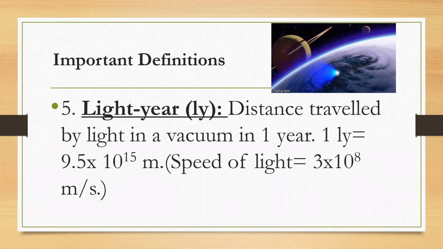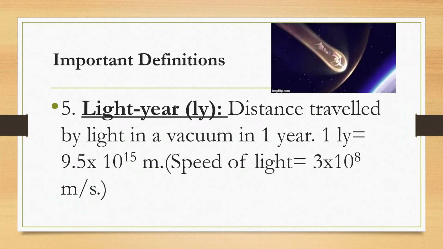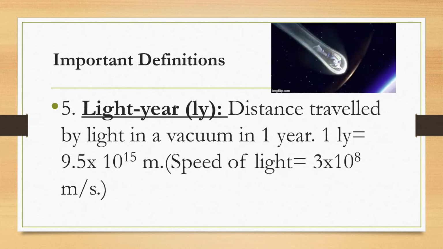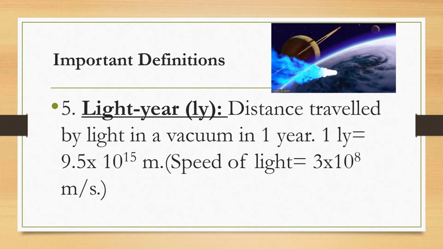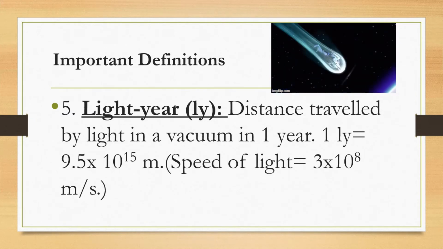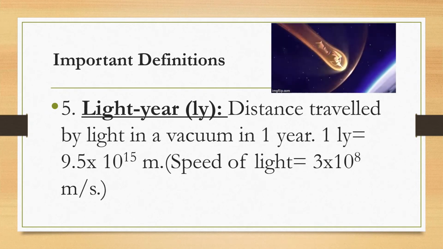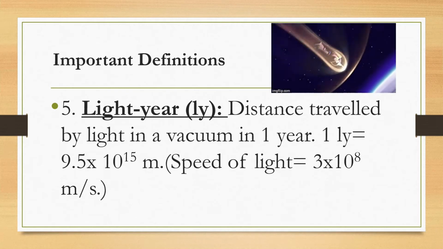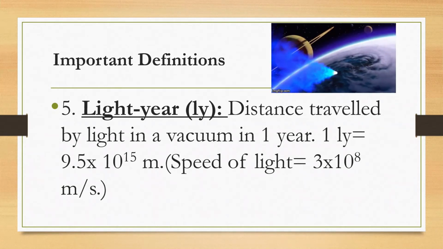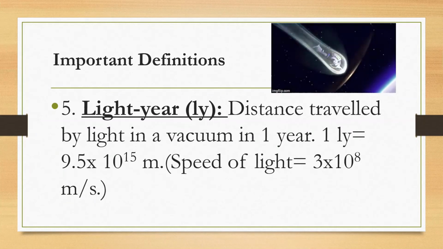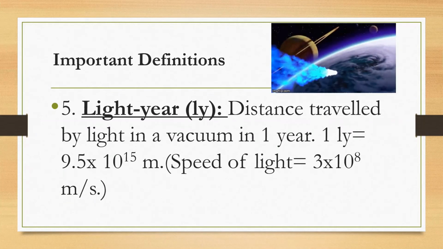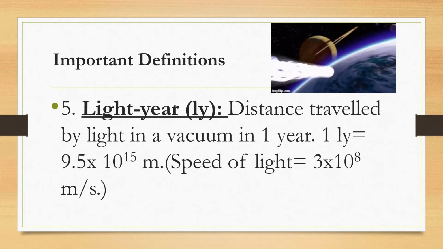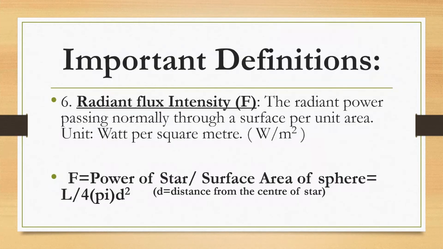Another important definition is that we need to know what a light year is. I think everybody knows what a light year is. I'm just going to say that the light year is the distance traveled by light in a vacuum in 1 year. Obviously, the speed of light is 300 million meters per second. If you know how many seconds there are in 1 year, then you can use the equation, distance is speed times time, to find the length in meters for 1 light year.